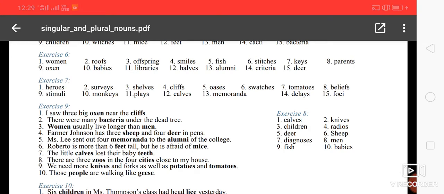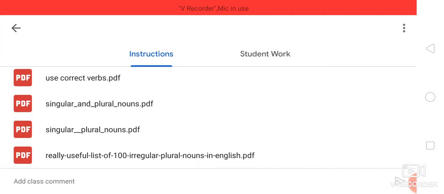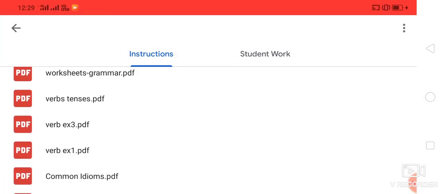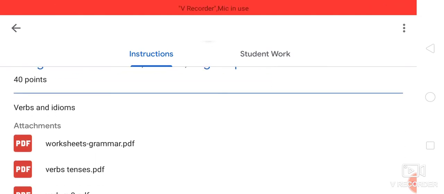As a part of the syllabus we are done with verbs and prepositions. We are done with adjectives, nouns, pronouns, articles, singular, plural, genders. We are done with idioms. So please complete all your assignments in time. Please go through this.